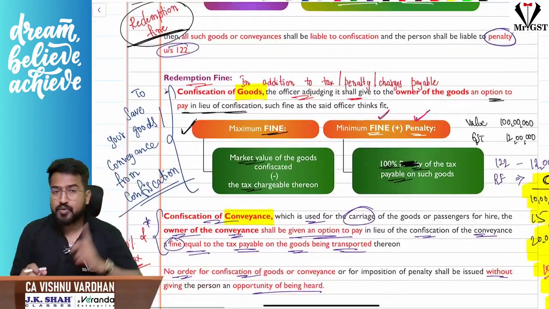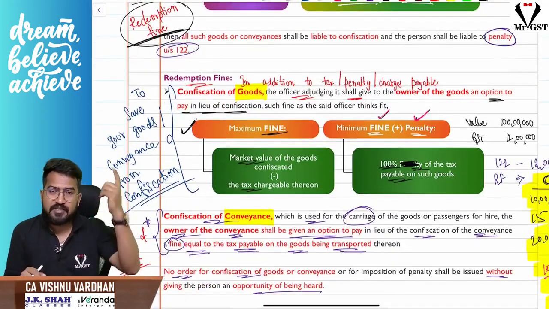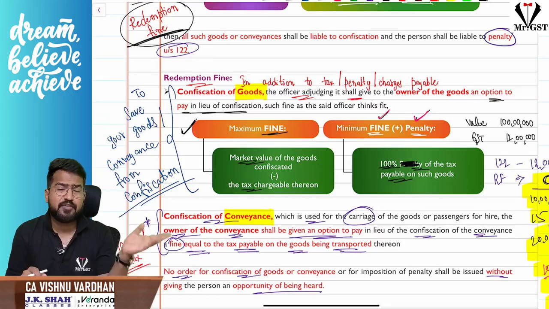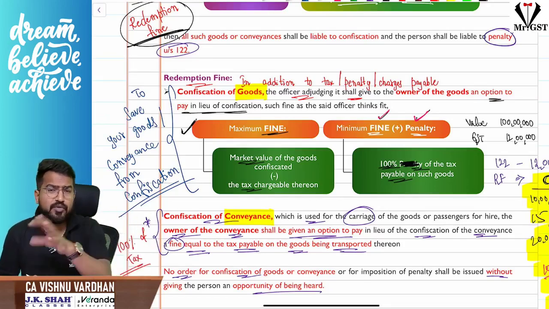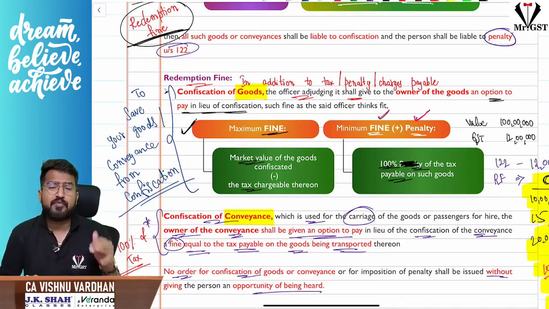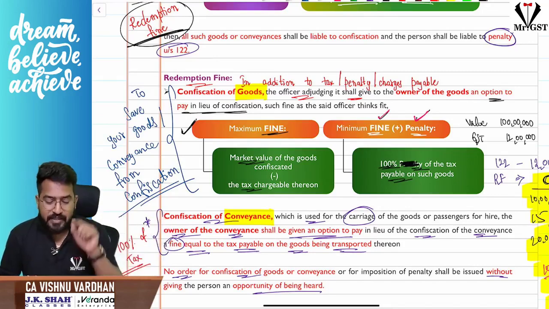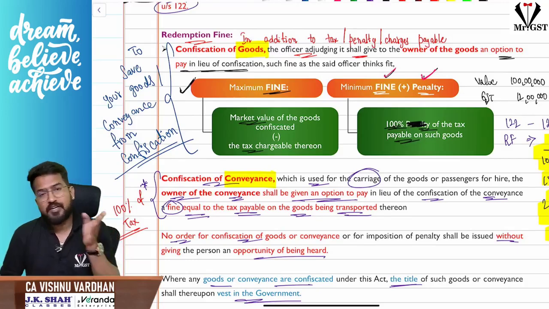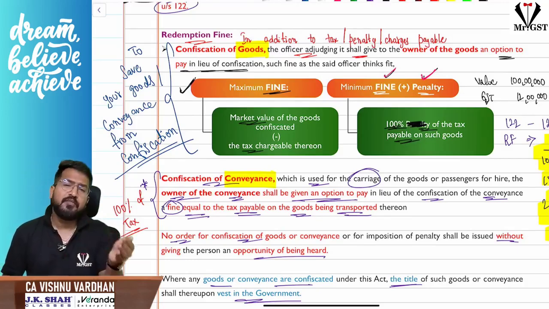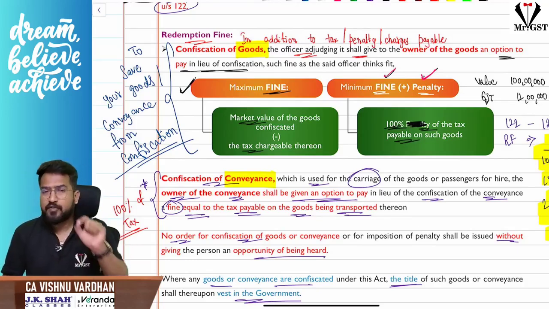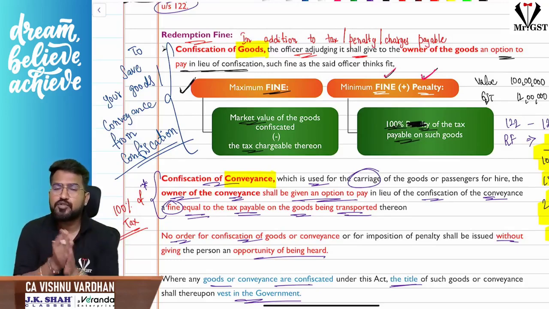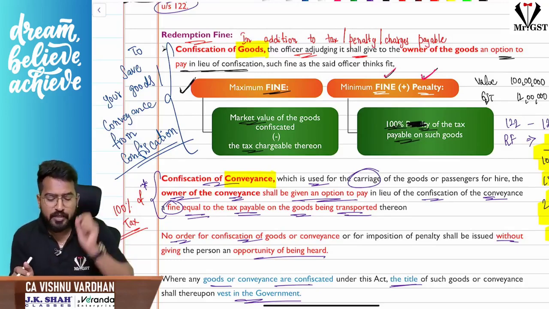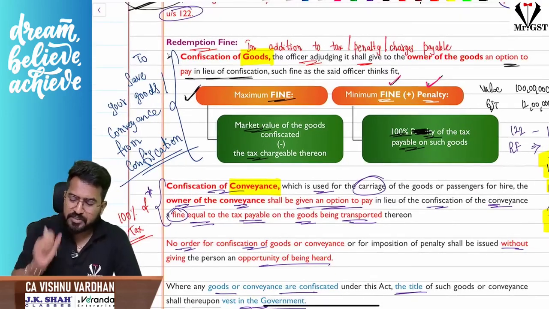Releasing goods or conveyances in section 129 is different: 100% of tax, all that value, taxable goods, exempt goods, owner coming forward, not coming forward, all that stuff. 129 is different, 130 is different. 130 will come into picture only if the goods or conveyances are liable for confiscation. We have seen the 5 cases. And if confiscation comes into picture, if you want to stop confiscation of the goods, then you should pay fine, redemption fine. How much should I pay as redemption fine?